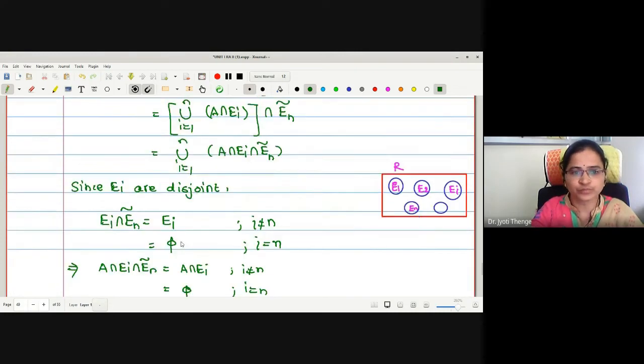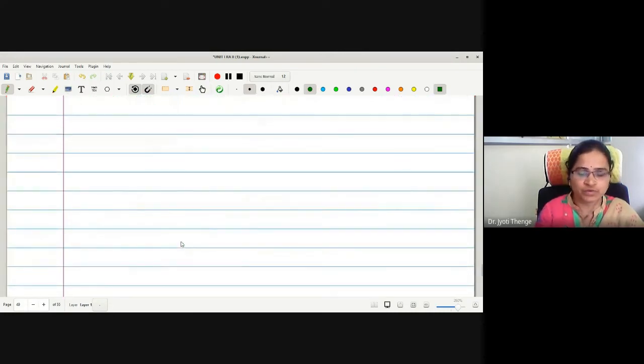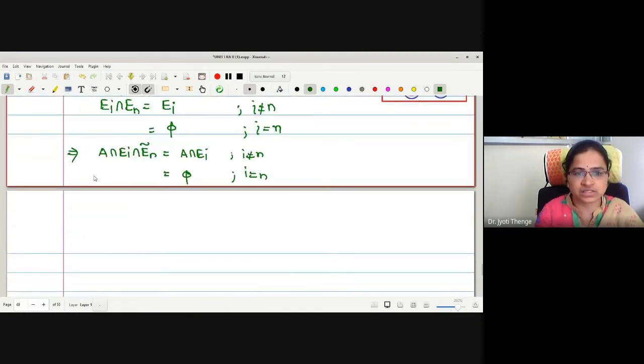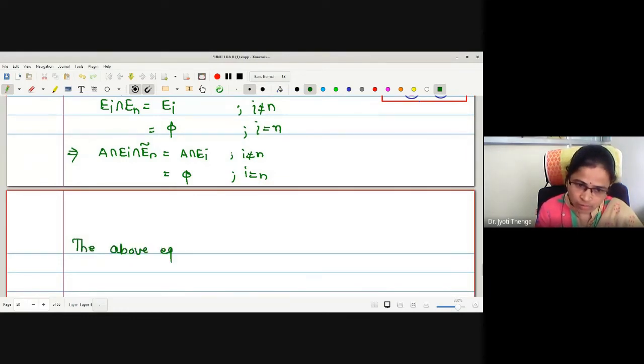Now, for the above equation, let me put the values again. A intersection Ei for i not equal to n, and for i equal to n, we have to put empty. Therefore, the above equation becomes, what is my above equation actually? B intersection En complement.